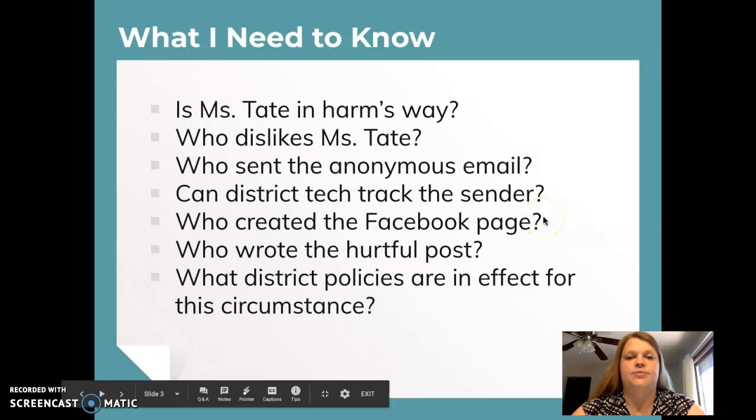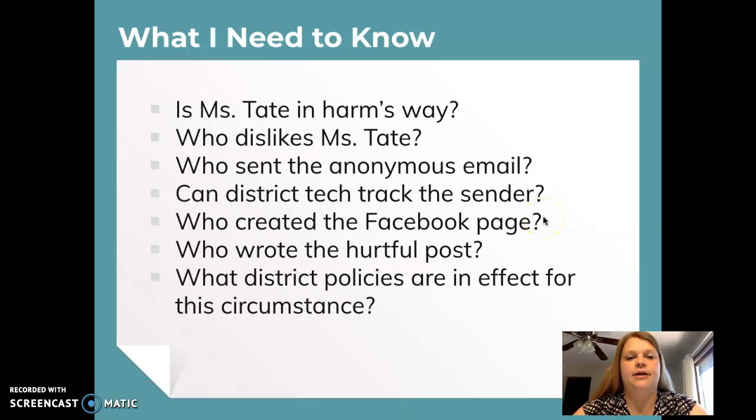In analyzing this problem, here's what I need to know. First off, I need to know if Miss Tate is in harm's way. I want to make sure she's in a secure location. She stated she's staying the night at her parents' house, so I feel she's protected for now. I'll need to know who all dislikes Miss Tate. I'll try to find out who sent the anonymous email to warn her of the site. I want to know if my district technology department can analyze and track the sender of the email and see who created the Facebook page.